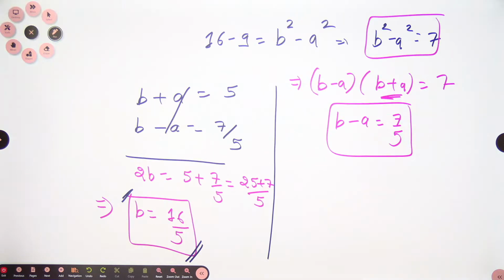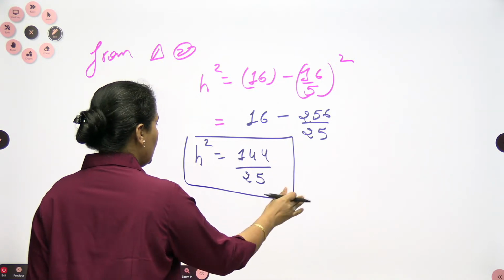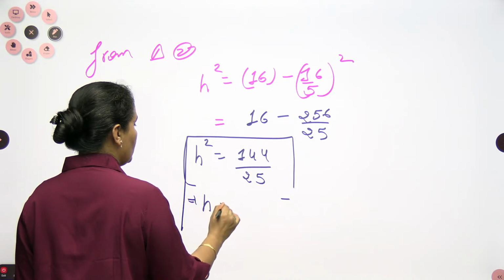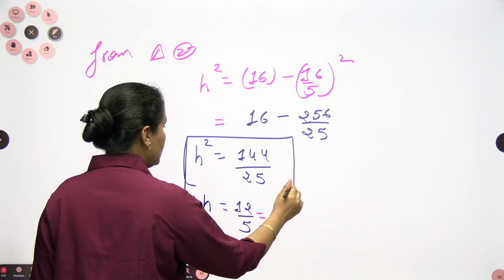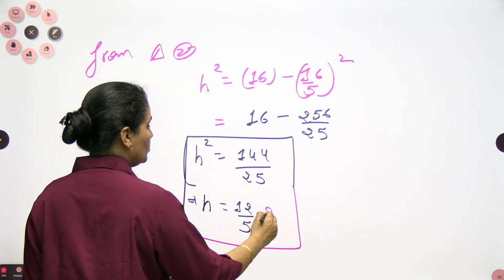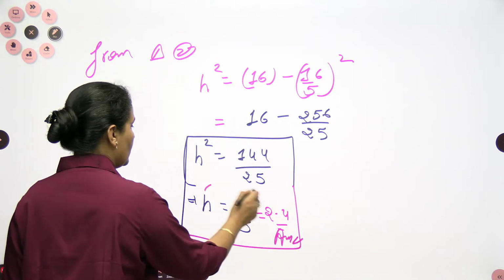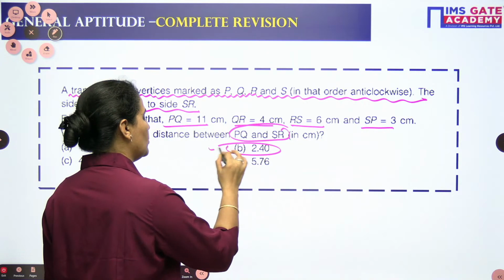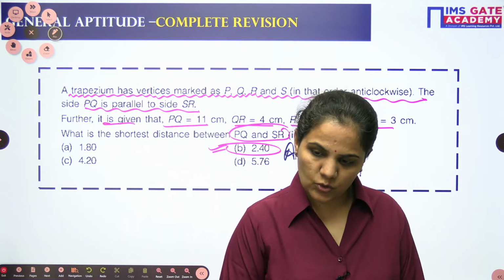Do we have the option? Ha, it is in decimal. So it will be 144 by 25 after solving this. 144 by 25 is H square, so I can write the value of H will be 12 by 5. But I don't have this value directly. So 12 by 5: 5 twos are 10 and 5 fours are 20, so 2.4 will be your H, height. The smallest distance, height, is 2.4. Option B for Bombay.